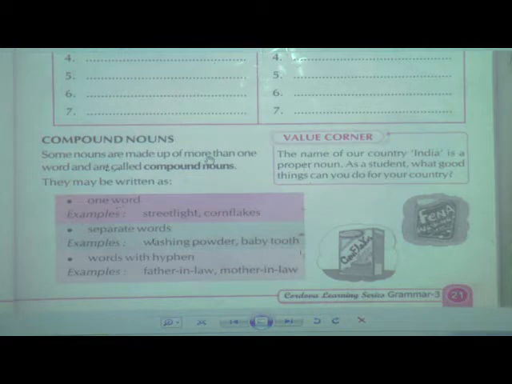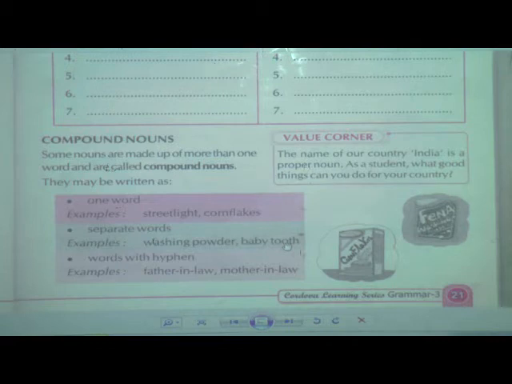Now they may be written as one word. One word examples: streetlight, cornflakes, washing machine. Next, separate words. Examples are washing powder, baby tooth.